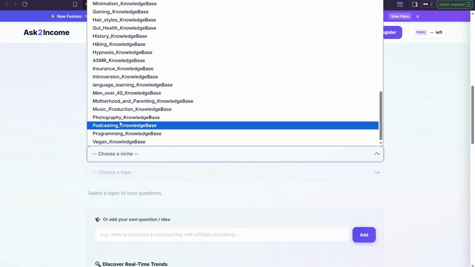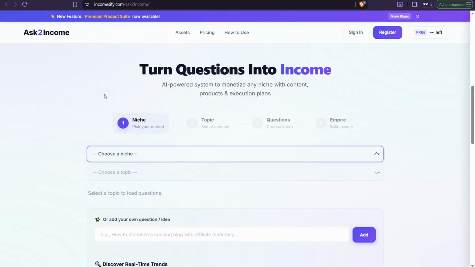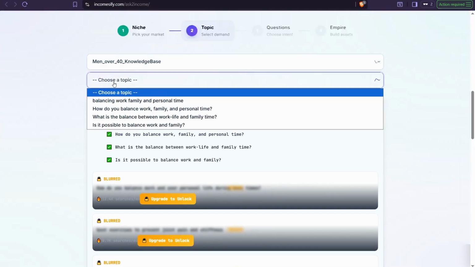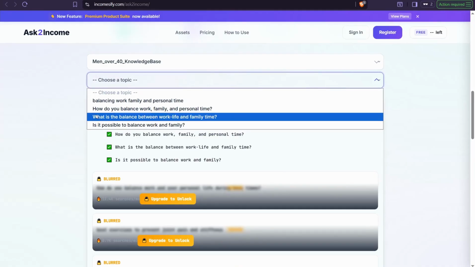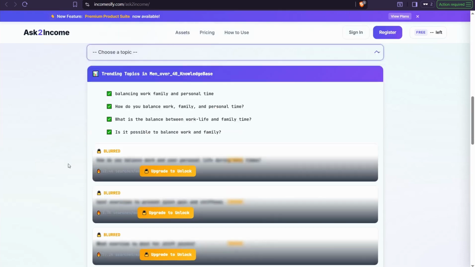Then you can select anything you want, like men over 40. Here you can find hot and trending topics. For free users and guest users, you can find some of these trending topics, but you can find tens more if you upgrade later on and scale up.